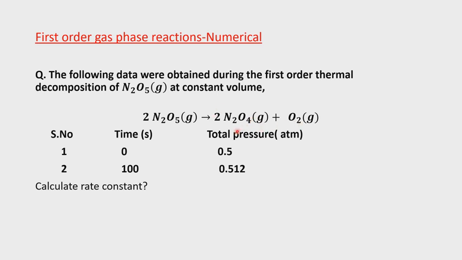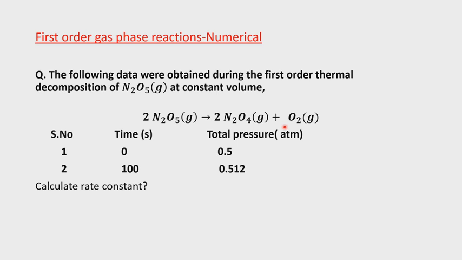That means the total pressure 0.512 is the sum of the pressures of N2O5, N2O4 and oxygen. In the earlier case, the total pressure was only due to one reactant, but in the second case, at 100 seconds, the total pressure 0.512 is due to all of N2O5, N2O4 and O2. This is the meaning of the data.